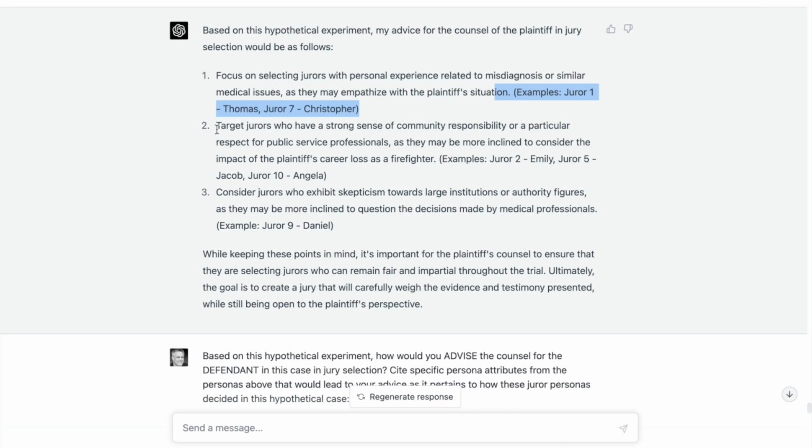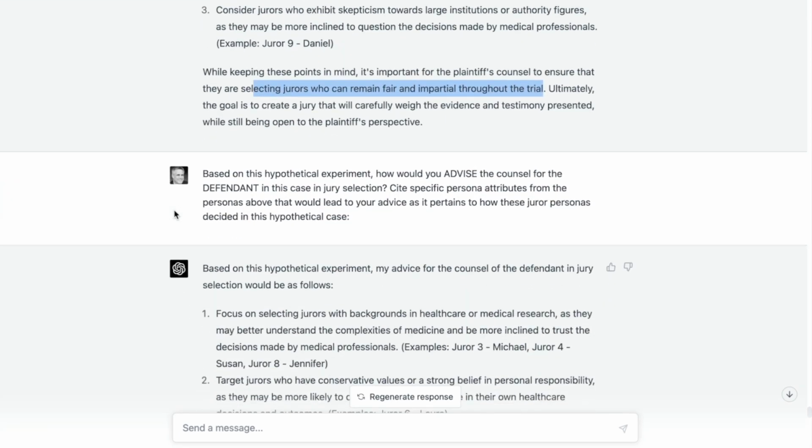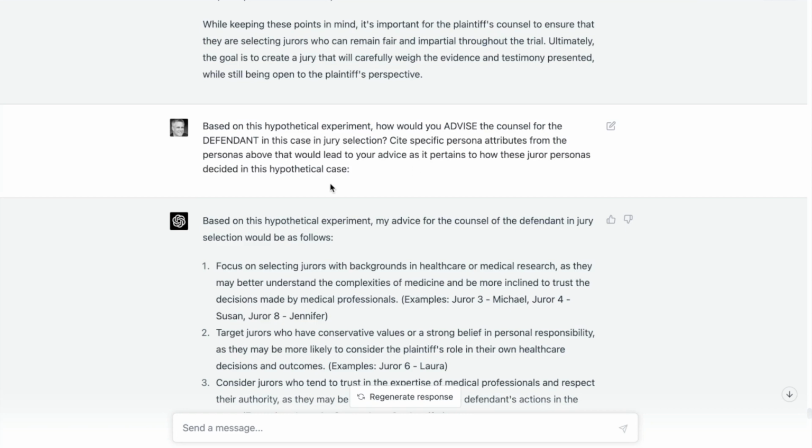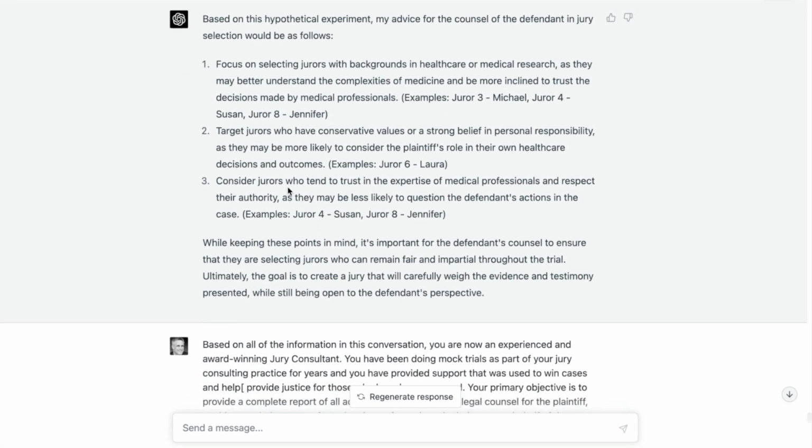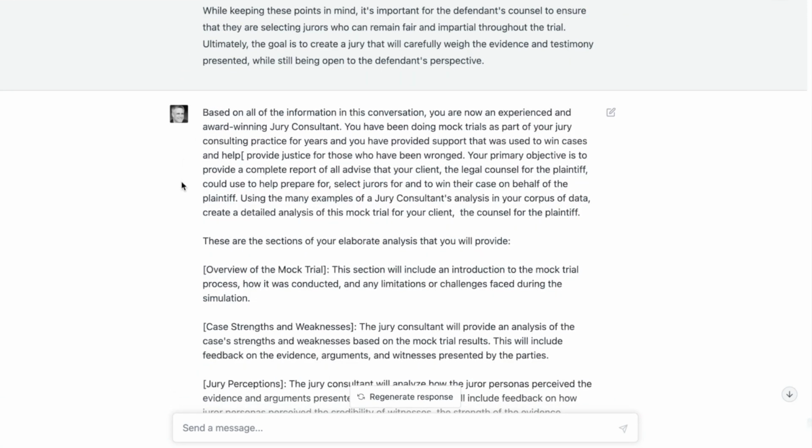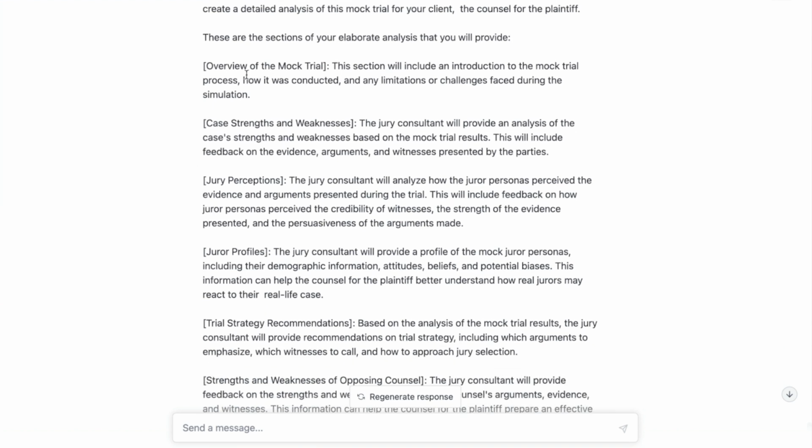And again, I'm sure some of this is pretty obvious, but I do like that it's tying to specific examples within the jury persona set, and then it gives a little bit of a disclaimer. And then I did the same kind of thing, advise the counsel for the defendant, and it gave me the same information back. And then what I did is I found an example of a format of